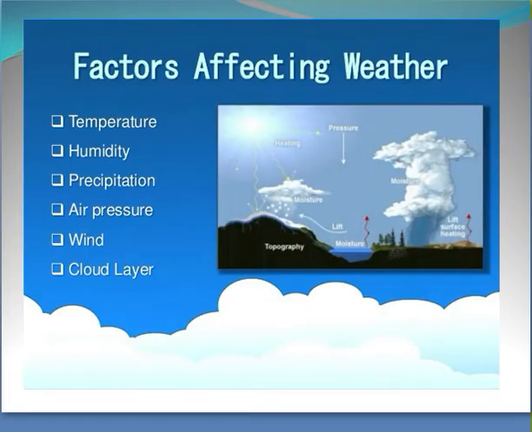Children, here are some factors that affect weather. This includes temperature, humidity, precipitation or rainfall, air pressure, wind and cloud layer. Changes in any of these factors will affect the weather.